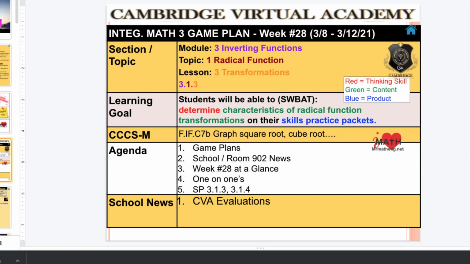Grid view and our game plans. Week 28, March 8th to March 12th, 2021. We are focusing on 3.13, which is transformations. What's our learning goal? Students will be able to determine characteristics of radical function transformations on their skills practice packets. We are focusing on square roots and cube roots.